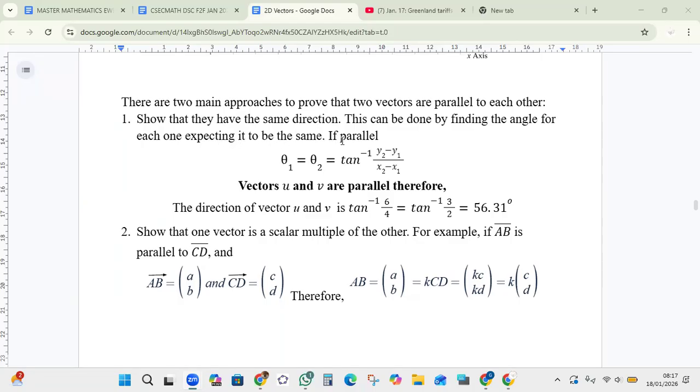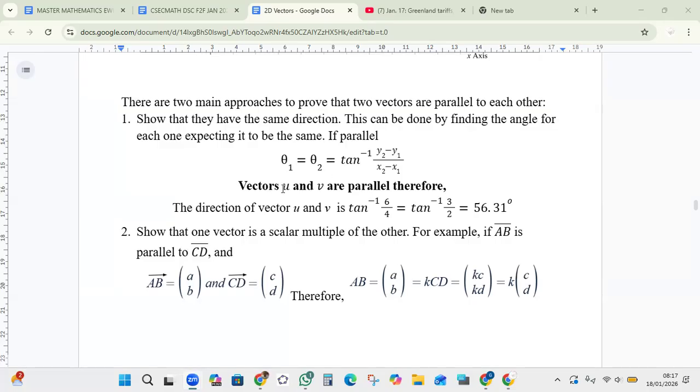So if parallel, theta 1 and theta 2, meaning the direction of vector 1 is equal to the direction of vector 2, which are all equal to the inverse tan of (y2 minus y1) over (x2 minus x1). So if you calculate the direction of both, you will get the same value.